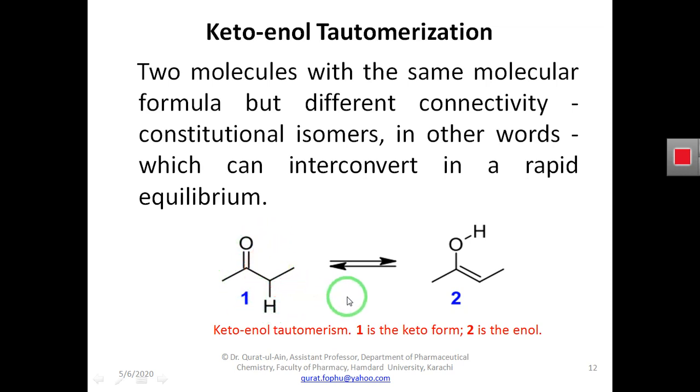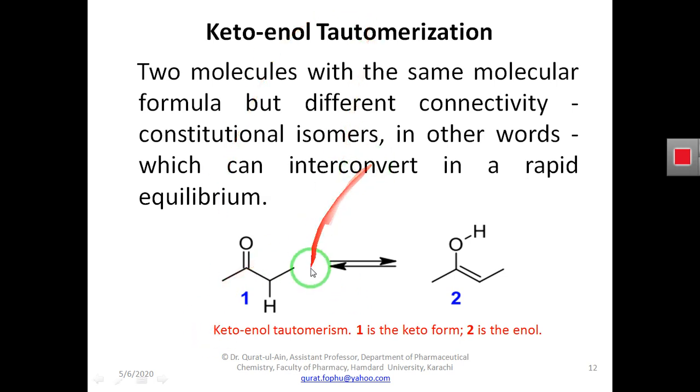So the type of isomerization in which only a proton or electron changes its position over the molecule is termed tautomerization. By using this tautomerization, the keto form of a compound can easily interconvert into the enol form.